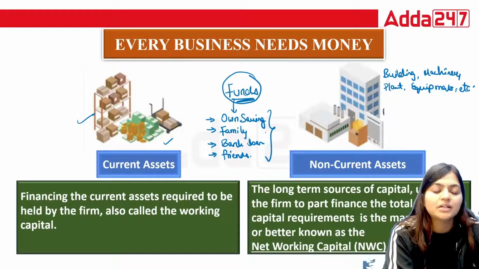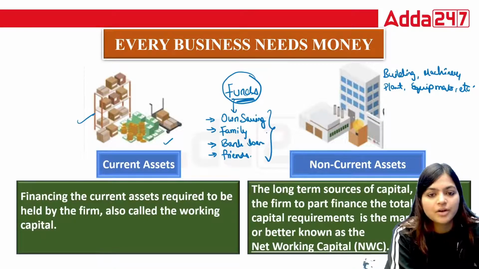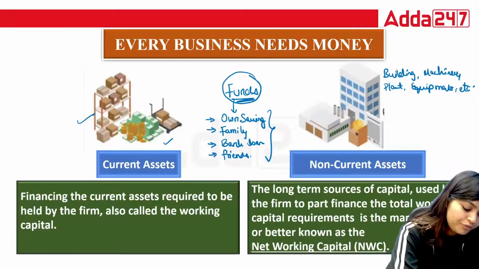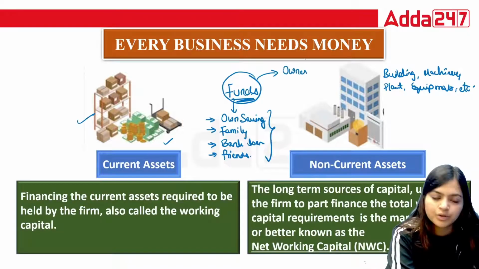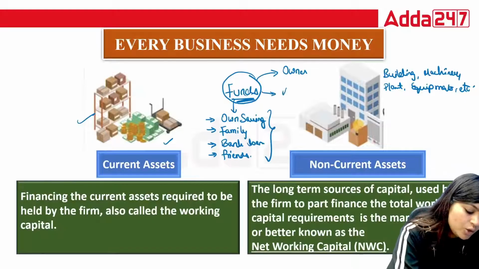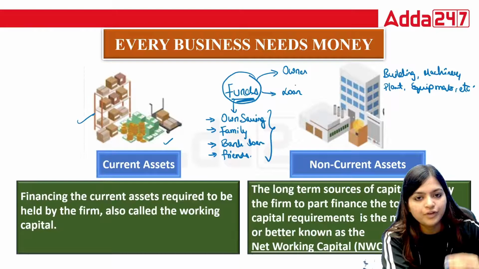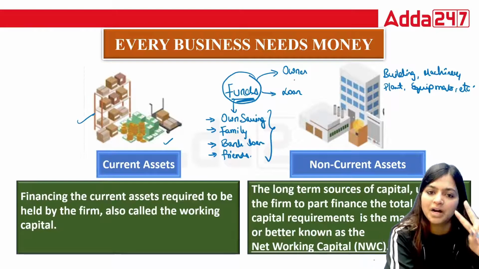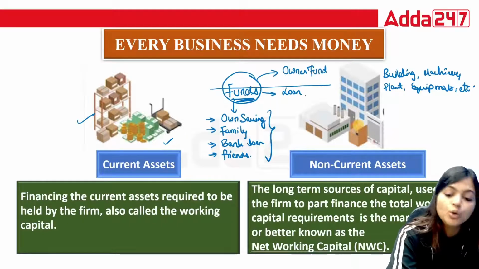But there are two things about funds in our business that we need to understand. One is the fund which the owner gives to the business, and the other is the loan part. So majority of the time, your funds are divided into these two parts: owner's fund and loan amount.